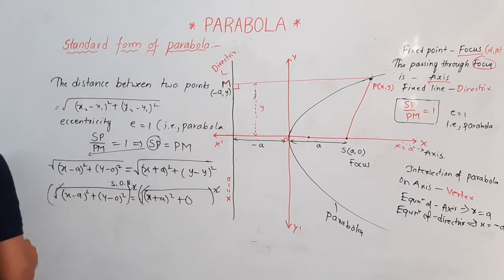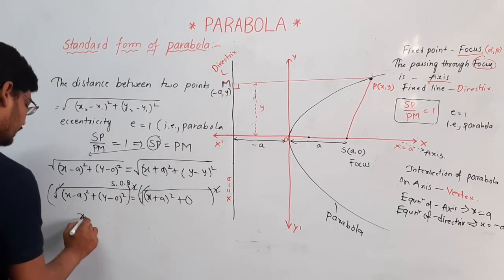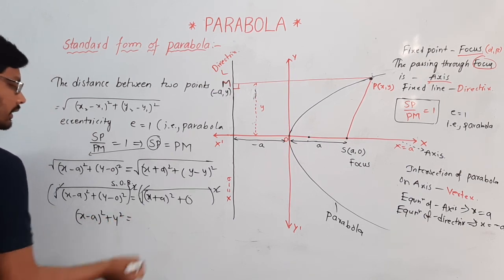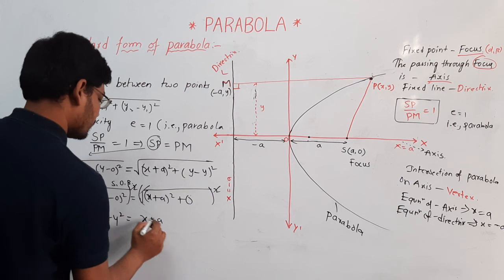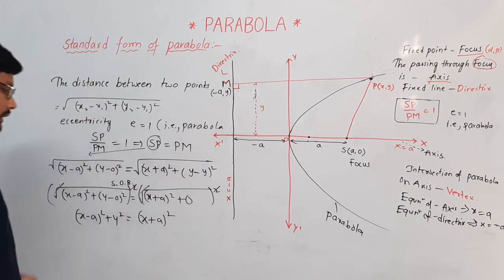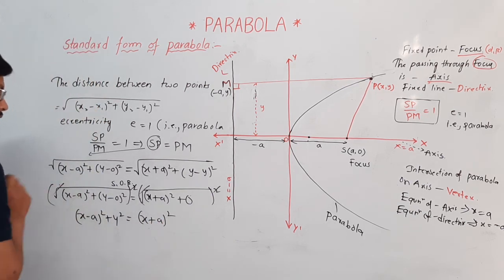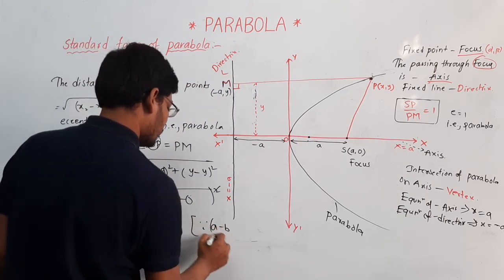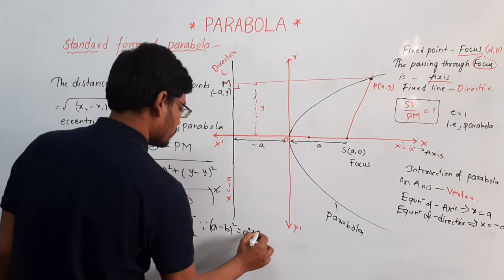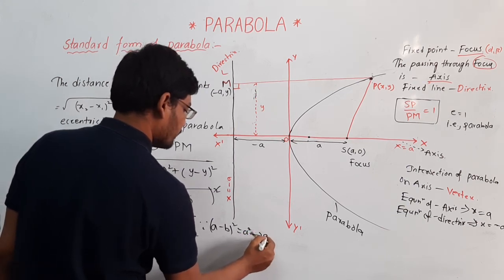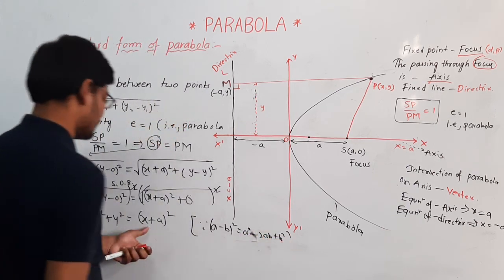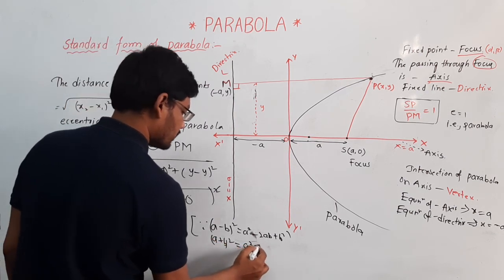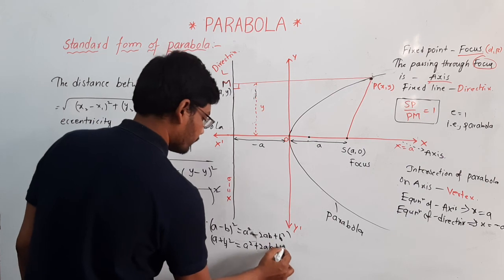Here the remaining value is (x minus a) whole square plus y square, and here the remaining value is (x plus a) whole square. If you expand, (a minus b) whole square is equal to a square minus 2ab plus b square, and (a plus b) whole square is nothing but a square plus 2ab plus b square.